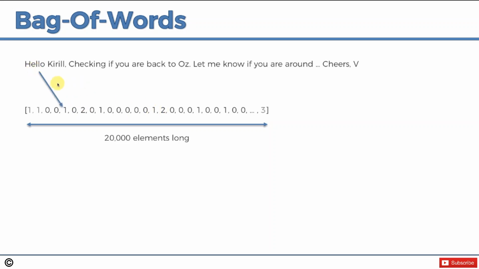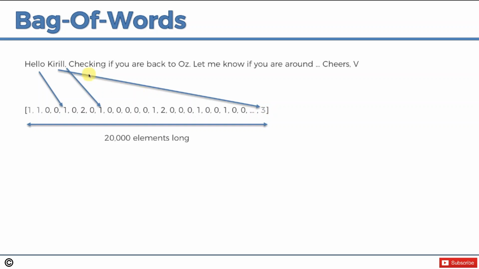So hello, let's say in our vector, it is in position number 5. Because we only have one hello in this whole email, we're going to put a 1 here. Kirill is definitely not an English language word, so we're going to have to put it in there. And the reason why there's 3 here is because we have Kirill, then Oz, and V. Those are not English language words, not among our 20,000. They're all going to go here.